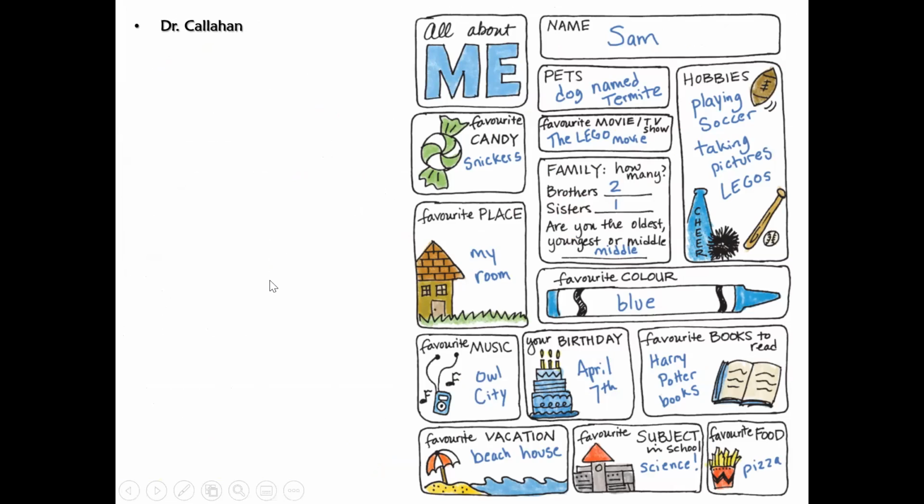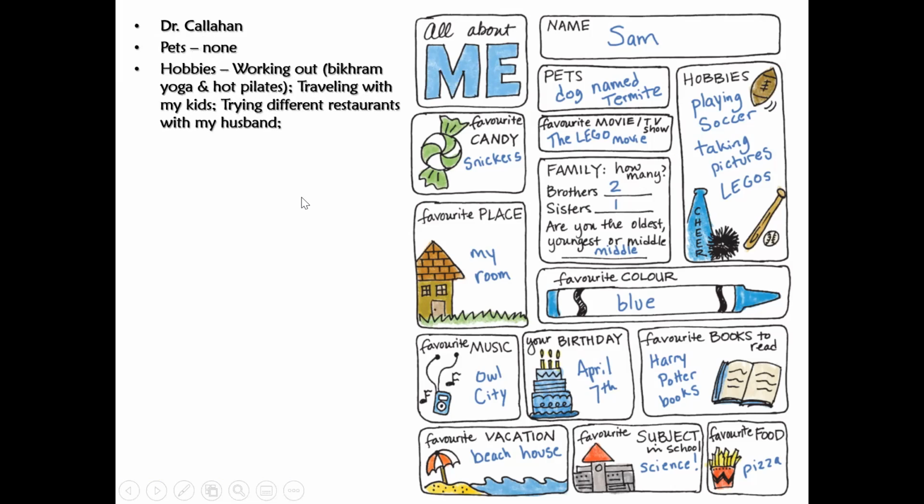And that's basically it. Just to give you guys a few ideas about who I am, I'm Dr. Natalia Callahan. I don't have any pets, but some of my hobbies is that I'm a huge Bikram yoga practicer, I guess I could say. I enjoy traveling with my kids and trying different restaurants with my husband. I have one brother, his name is Davis.